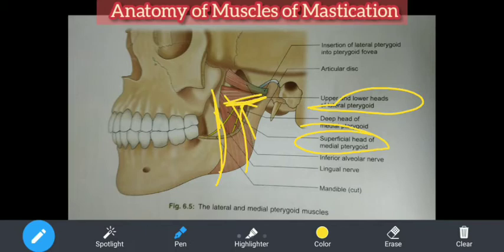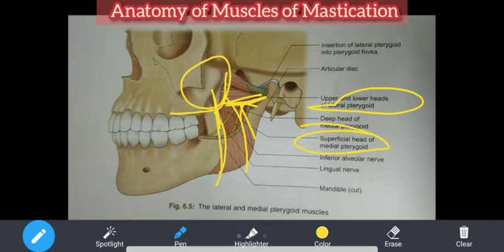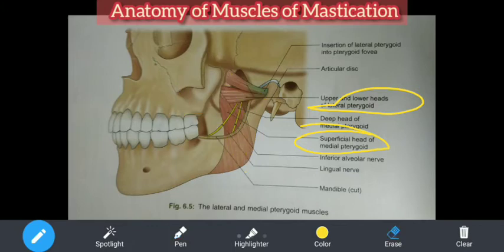So this is the maxilla bone, right? This is the maxilla bone. So on the maxilla bone there is a tuberosity here, as you can see, not very clearly, but you'll be able to see. See this, there's a tuberosity over here, sort of an elevation, and from there this superficial head is arising, and the deep head comes from the medial surface of the lateral pterygoid plate. That lateral pterygoid plate, the lateral surface of which was giving origin to the lower head of the lateral pterygoid. If this is, suppose, the lateral pterygoid plate, or the maxilla bone.